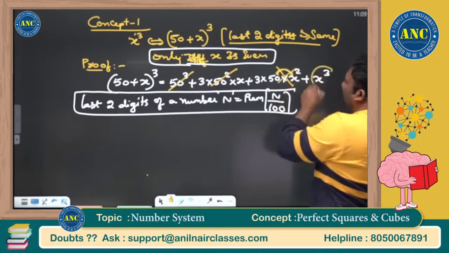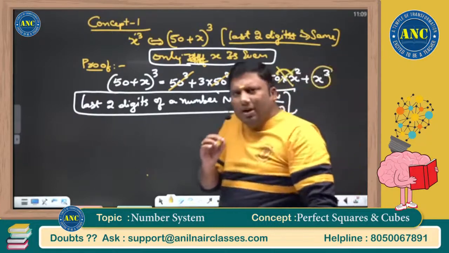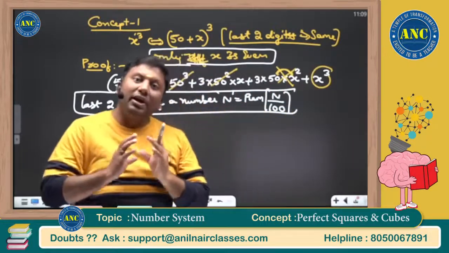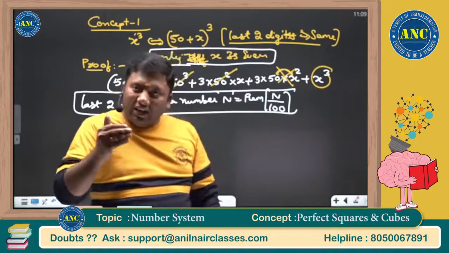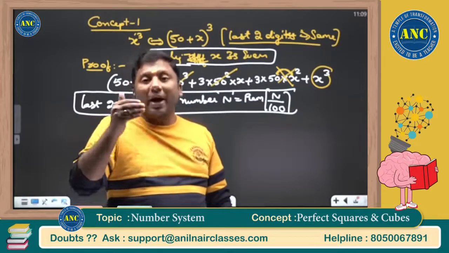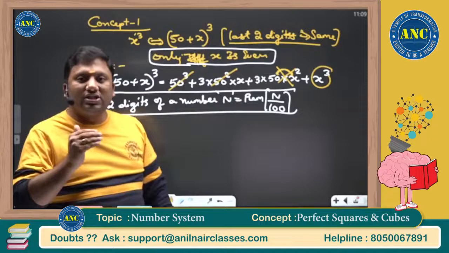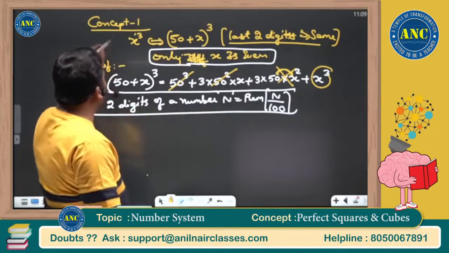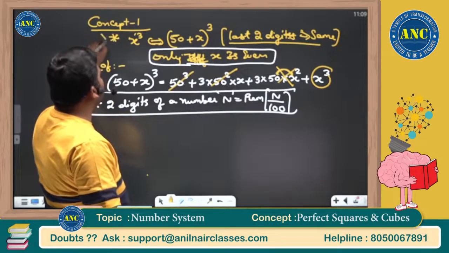So what is left here? x cube. Extremely important point. You take a number, cube it, add 50: (50 plus x) whole cube and x cube, the last two digits will be the same only if x is even.